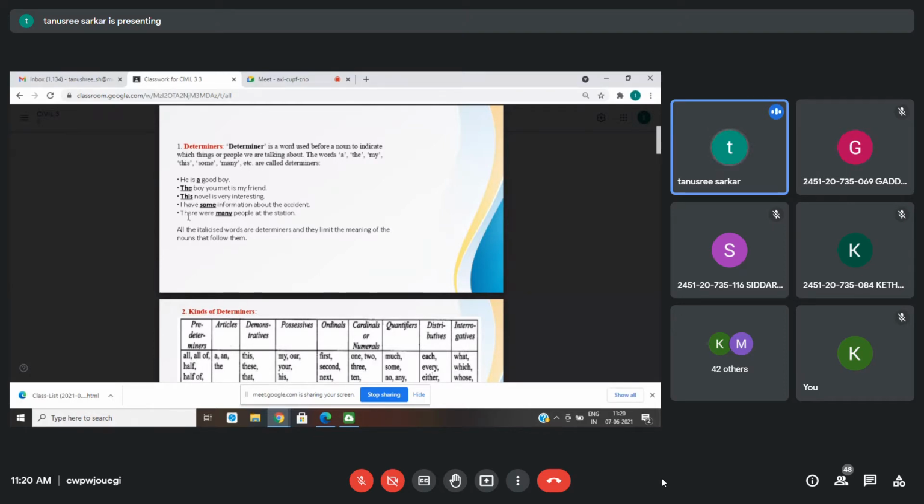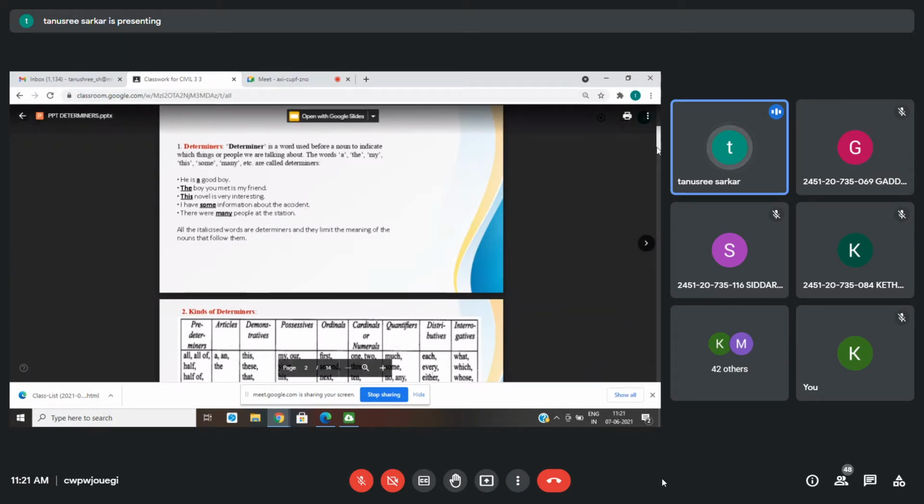So everywhere you see it is coming just before the noun. You see, I have information about the incident. If you say I have information about the incident, then we don't know how much information you have. But if you specify I have some information about the incident, then we know that you have some information, not all, right? Even if you can add I have all the information about the incident, all the is also a type of determiner. So basically a determiner is a word used before a noun to indicate which type of things, how much of those things, how many of those things. Something about the noun.